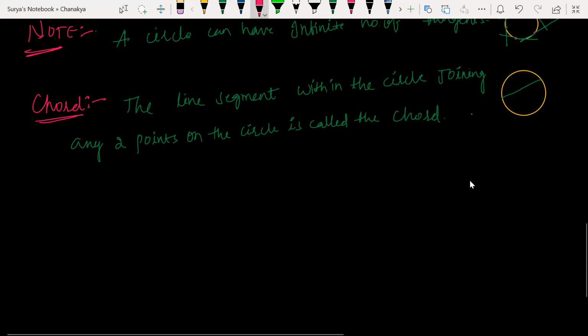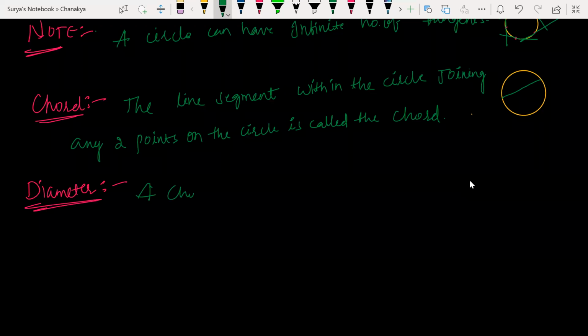Next. Already you learned all this stuff, right? Next, diameter. Sir, I haven't learned secant yet. Okay, no problem. Diameter. What is the longest chord of the circle? Diameter. Very good, very simple. A chord passing through the center.